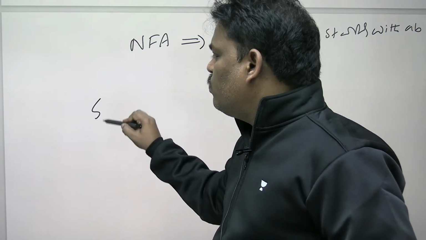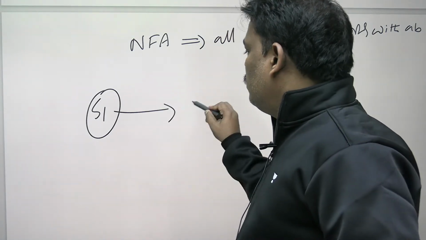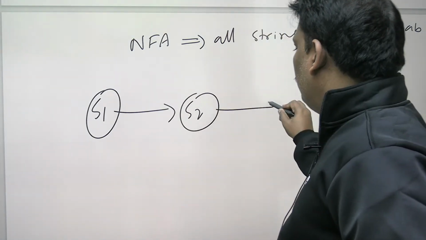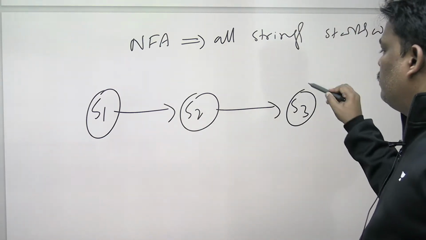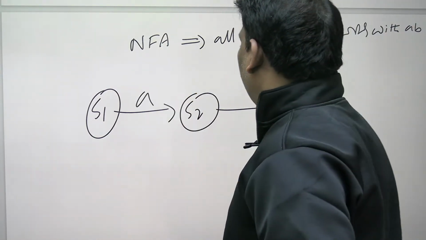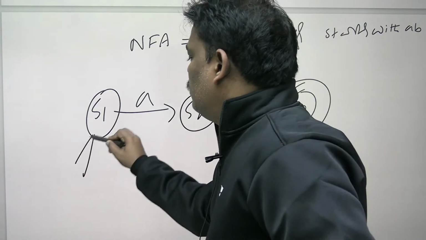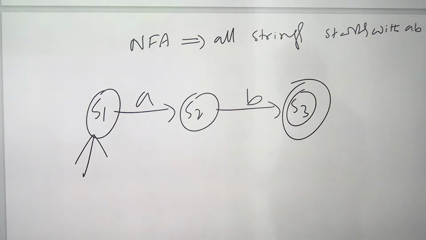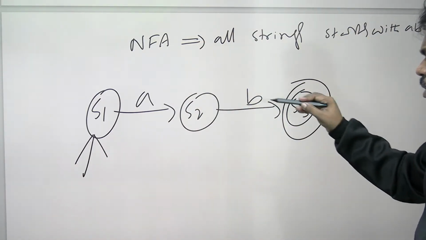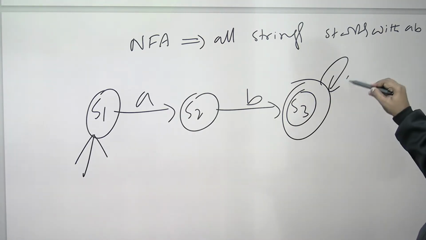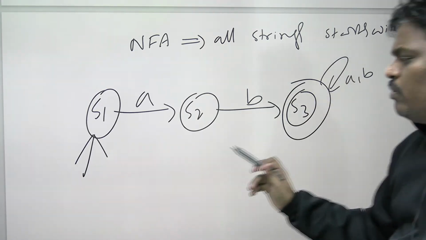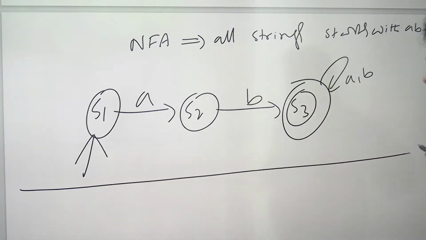See this one. State S1, state S2, state S3. NFA where every string starts with AB. After AB, anything, no problem. Will you agree? This is the NFA where everything starts with AB.